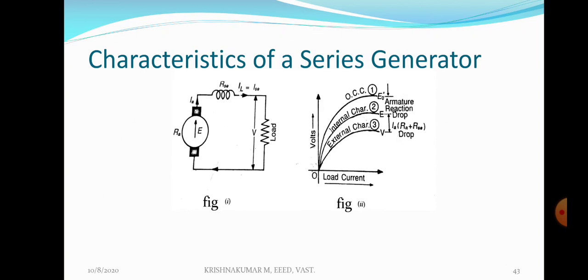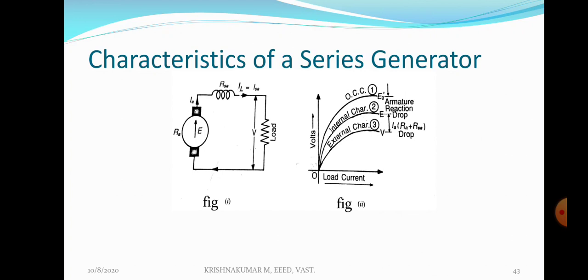The reason is the internal characteristic is the curve between E versus Ia, and the external characteristic is the curve between V versus IL. Definitely V is less than E because of the armature resistance and series field resistance drop. So V is less than E due to IaRa plus Ia into Rse. Because of the voltage drops in the armature winding and series field winding, V is less than E. Therefore the external characteristic lies below the internal characteristic.